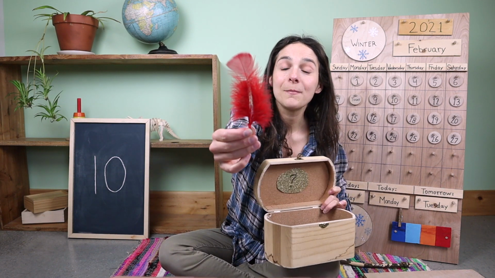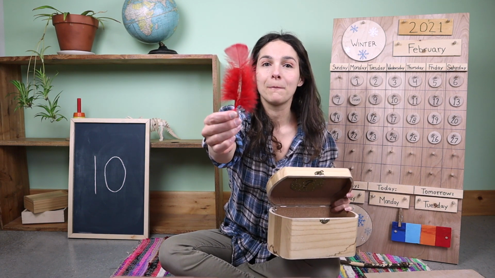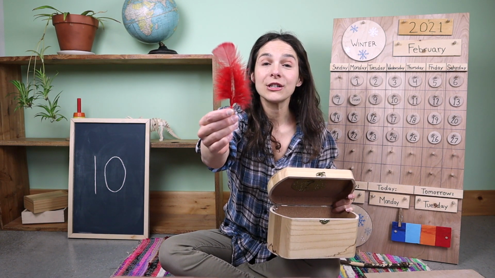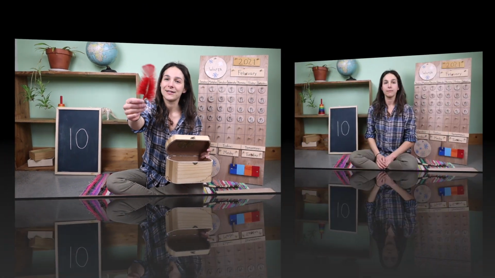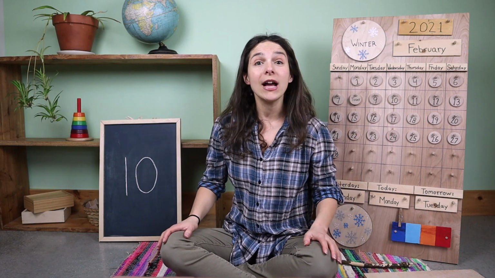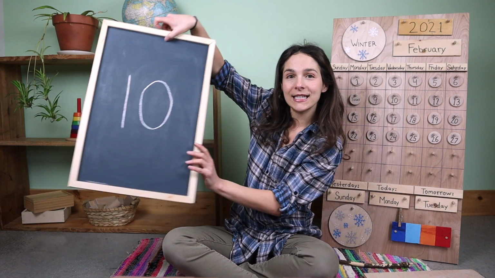Look at this. It's a feather. A feather comes from a bird. Feather starts with the letter f, f, F. Friends, we also have a new number to talk about because it's a new week. Look at this number right here.